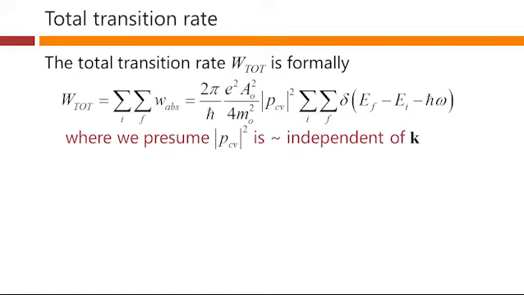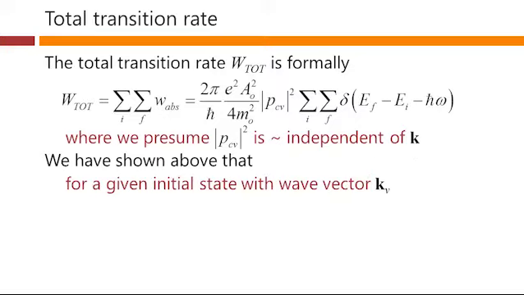We don't need to make that assumption. We could have used a more sophisticated formula and left it in there, but this is good enough and will make it easier for our algebra here. So this is the sum exactly of what we wrote down before, this transition rate, just summed over all the initial and final states. We've taken this PCV squared out, and we're left with this double sum over delta functions.